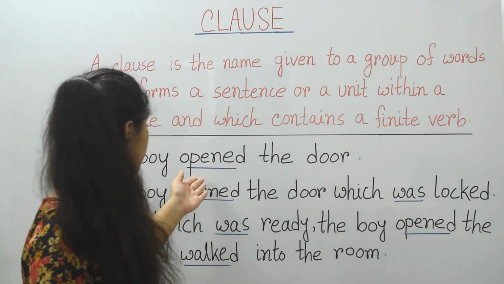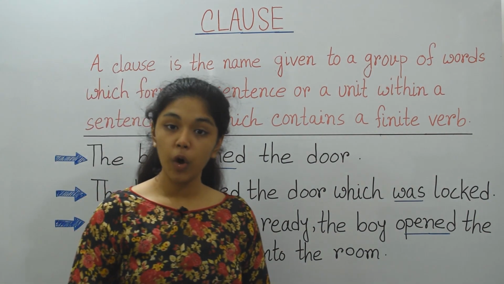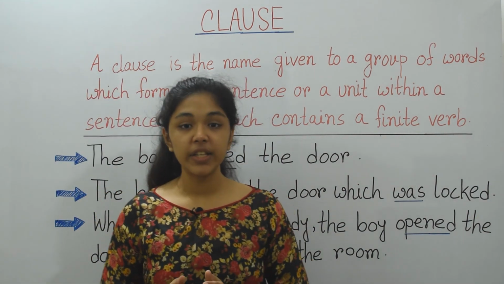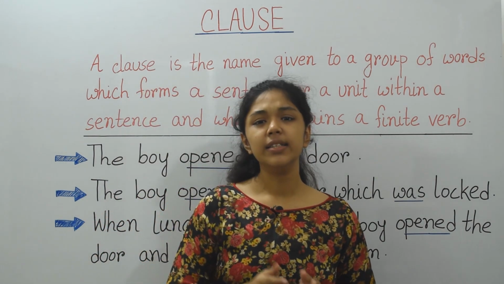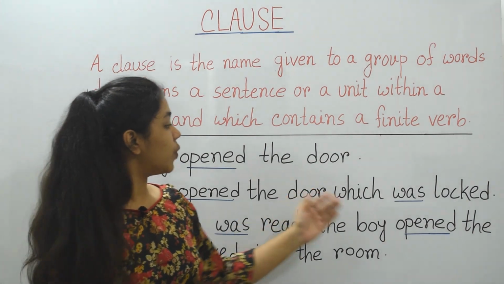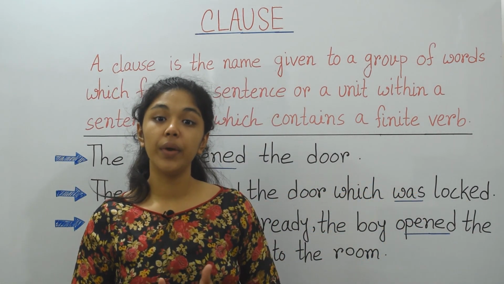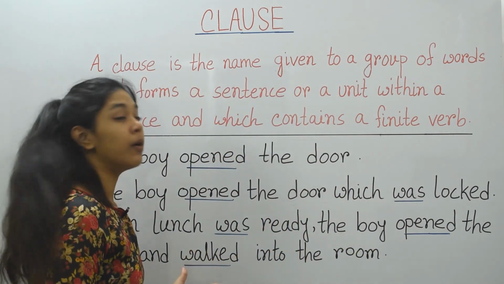Let's look at the first sentence: the boy opened the door. I can say the boy will open the door or the boy opens the door. If I change the subject, it can be they open the door. Similarly, in the clause which was locked, it can be changed to which will be locked or which is locked. The same happens to the finite verb were.